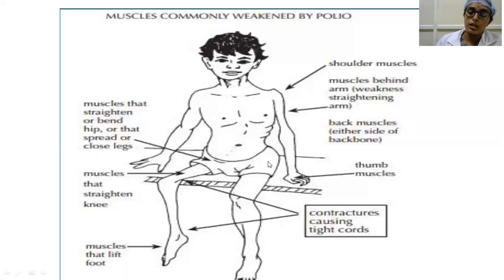And when the ITB has contracted, there will be external rotation and abduction deformity of the hip joint, flexion deformity, and genu valgum. So all these deformities are seen. Depending on the group of muscles involved and the muscles which are contracted, there will be n number of deformities that we are going to see in the next slides.